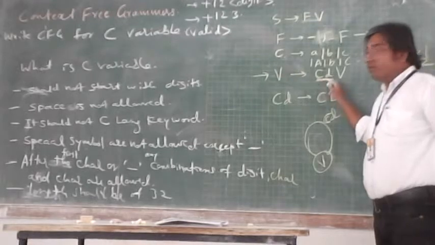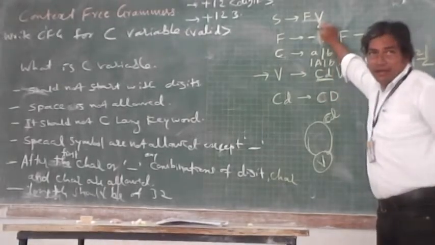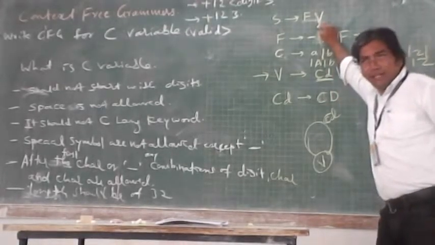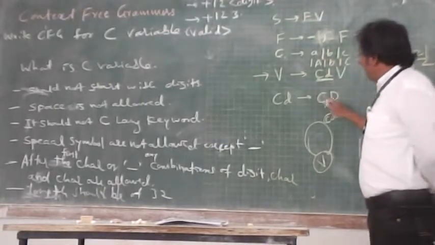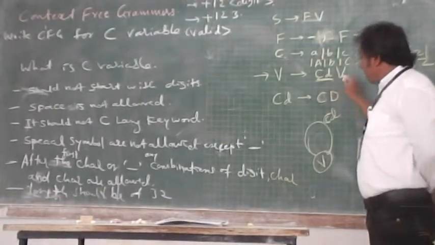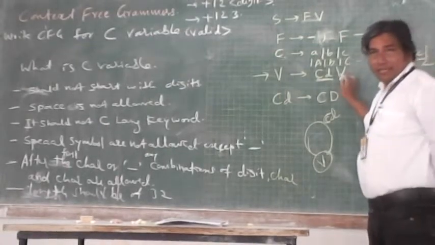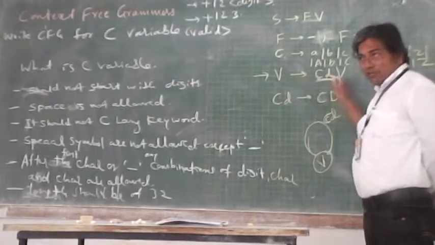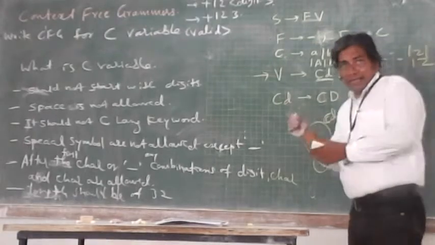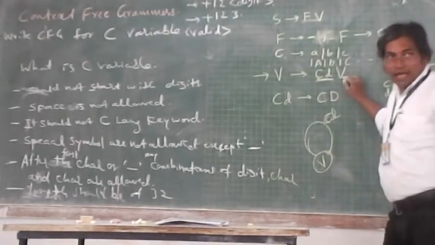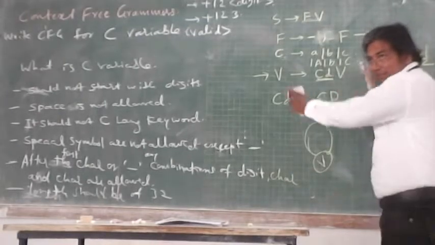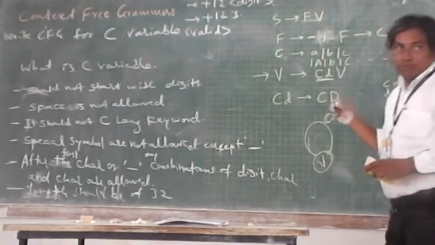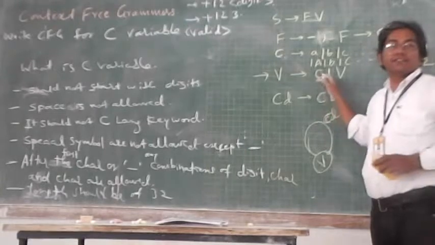As the second symbol of my variable I am able to consider character or digit. That is why I consider CD, and after that V I consider because I want to allow my user to go on considering more symbols after it.